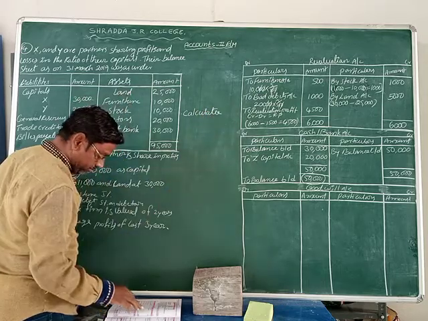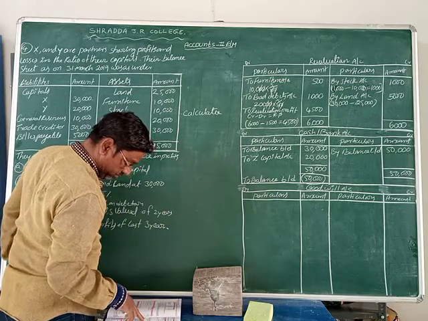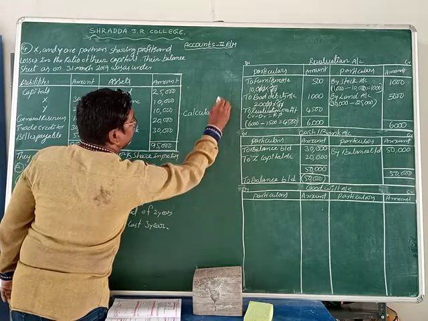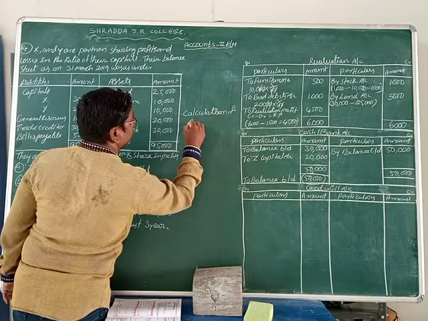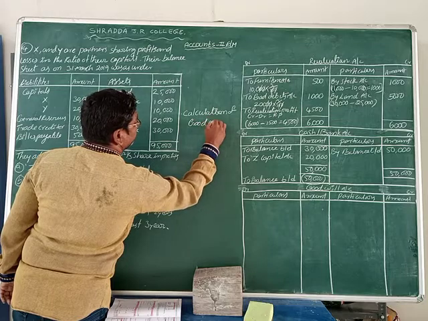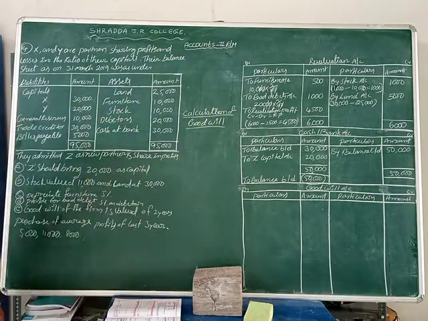Calculation of goodwill. How can we calculate that, friends?